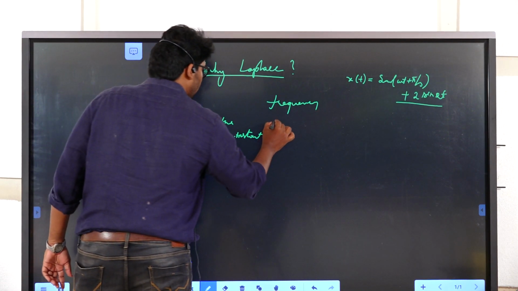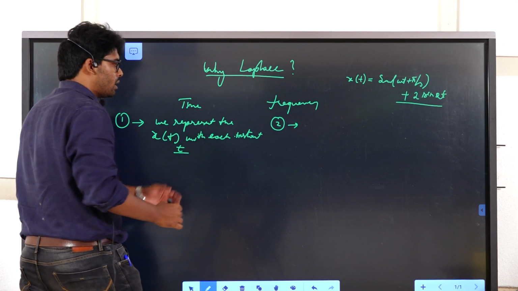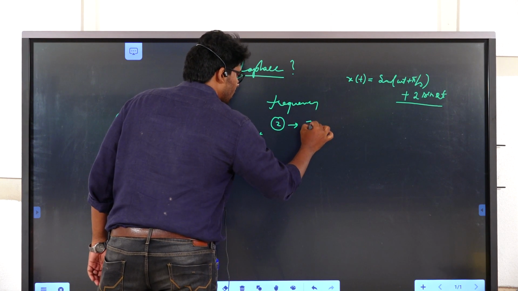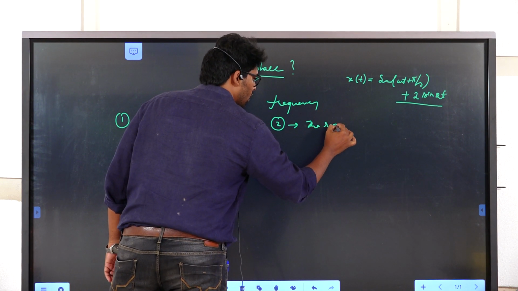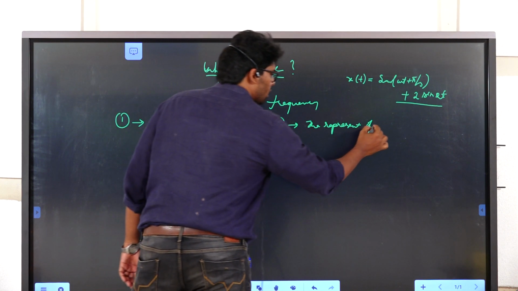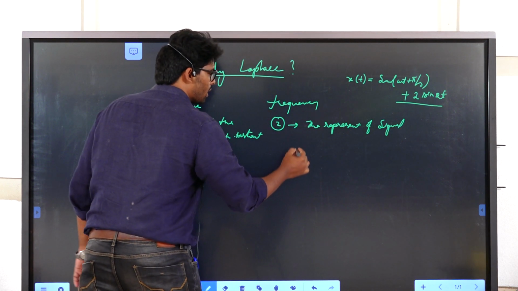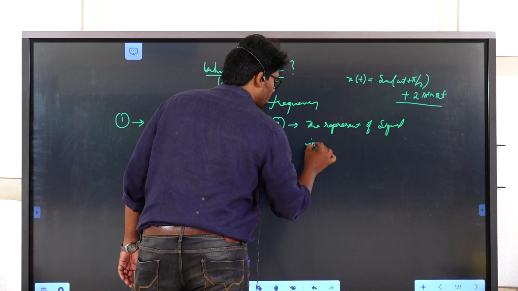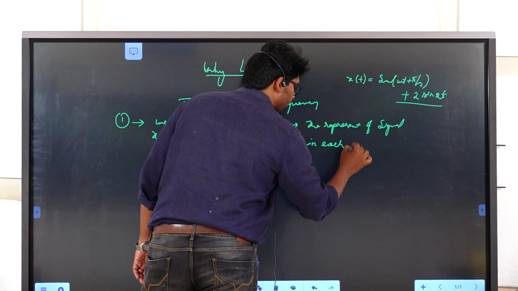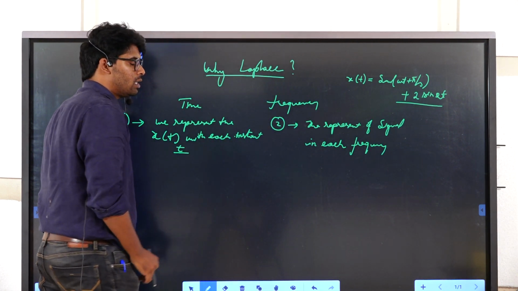But in frequency domain, we represent the signal at each frequency.